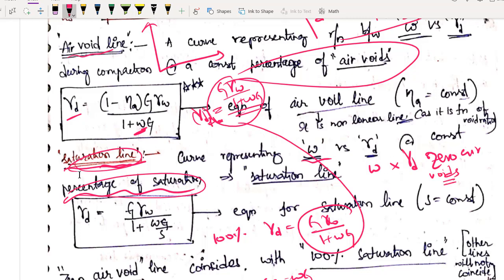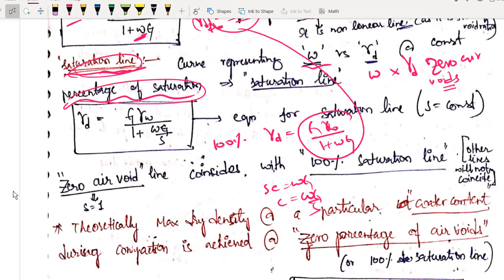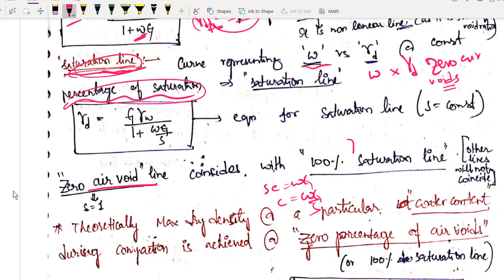So what will be the degree of saturation? 1. So obviously when air voids is 0, the 0 air void line and this 100% saturation line will coincide. Other air voids will not coincide.